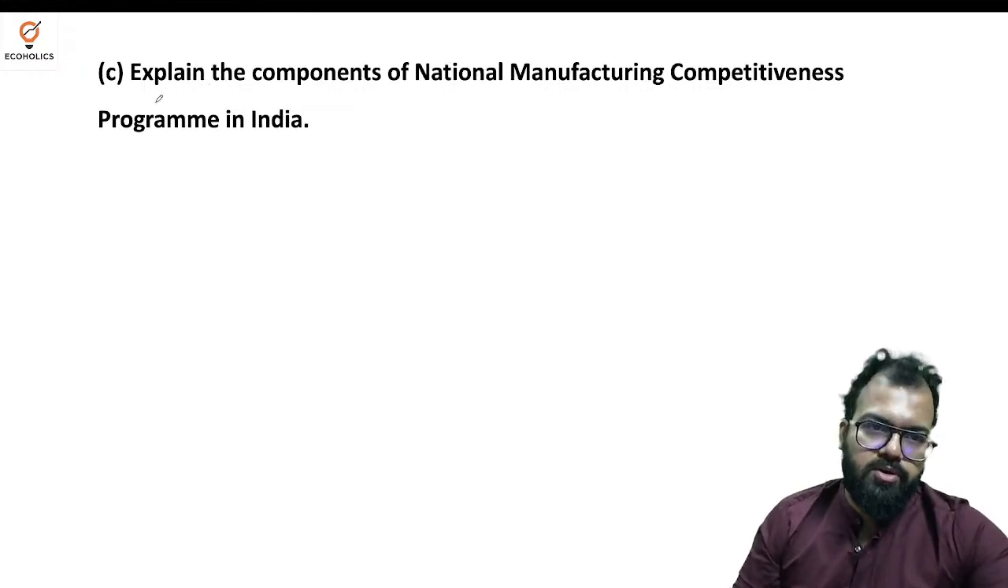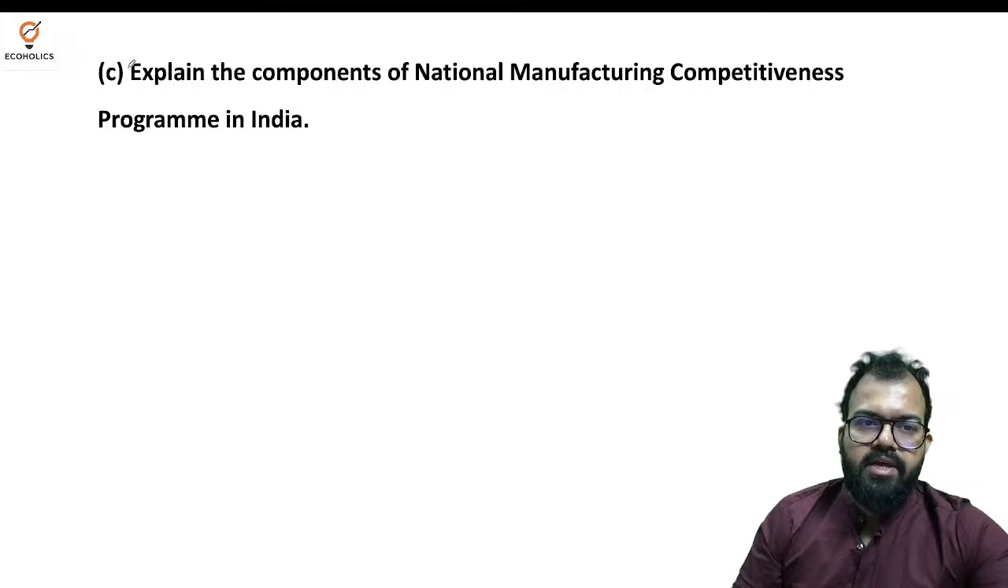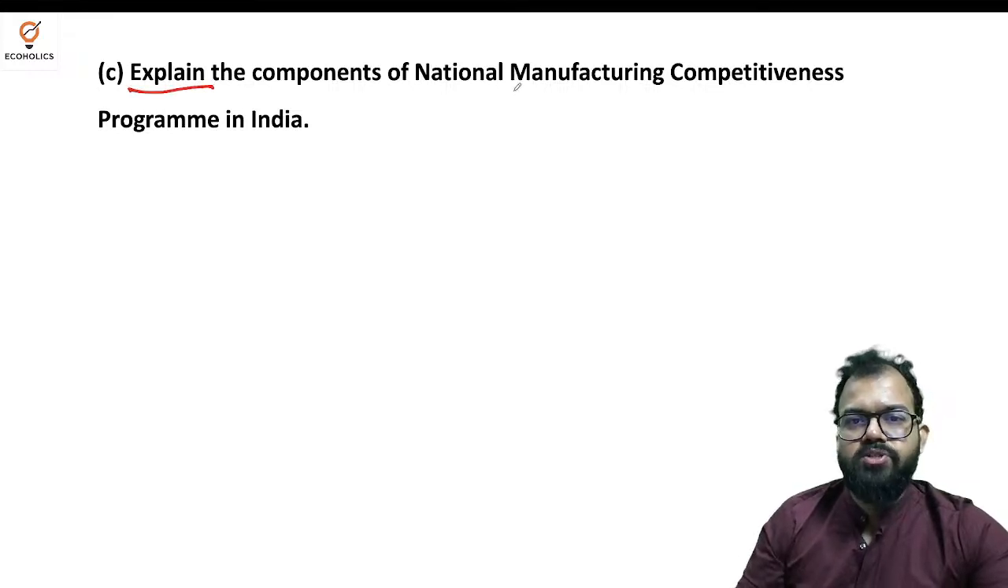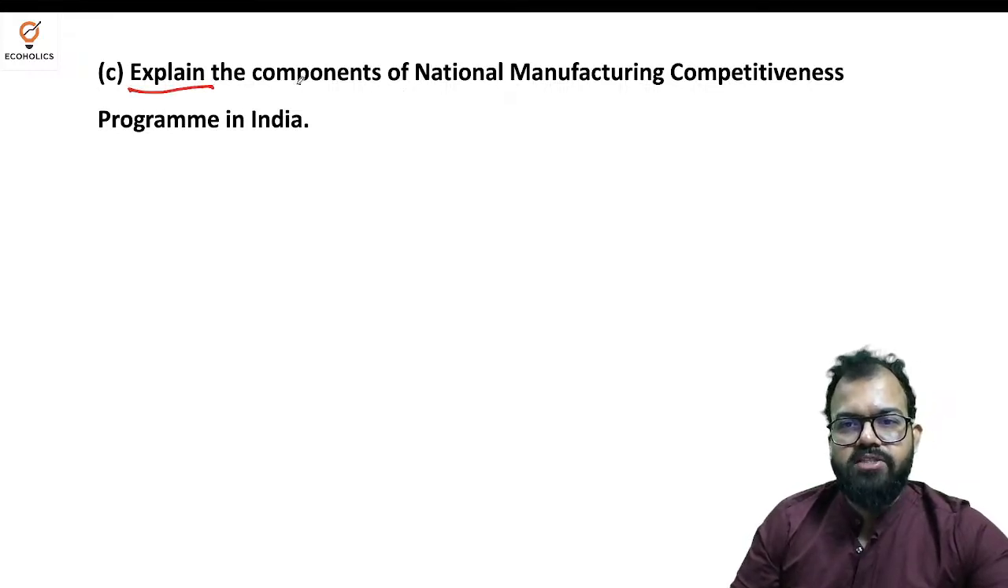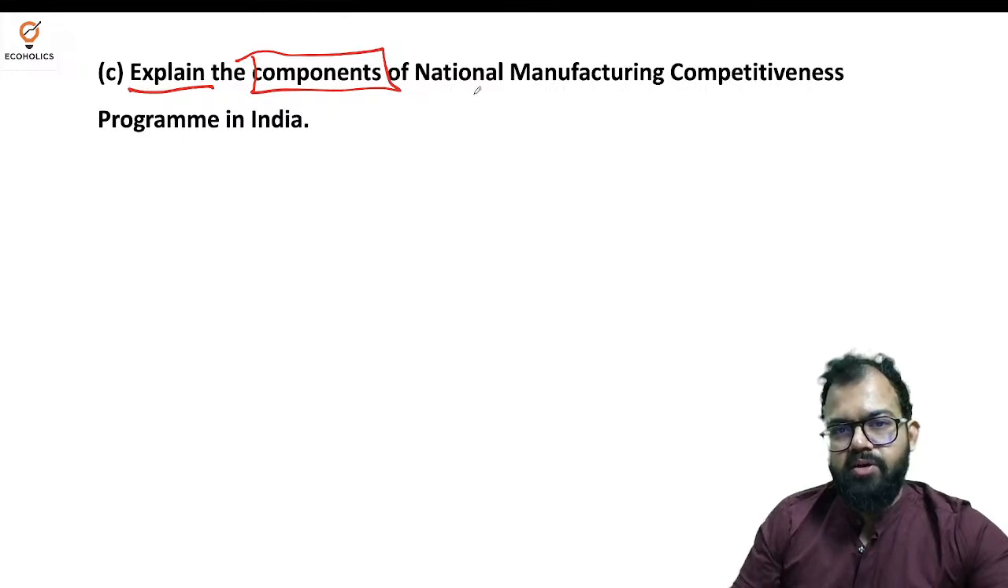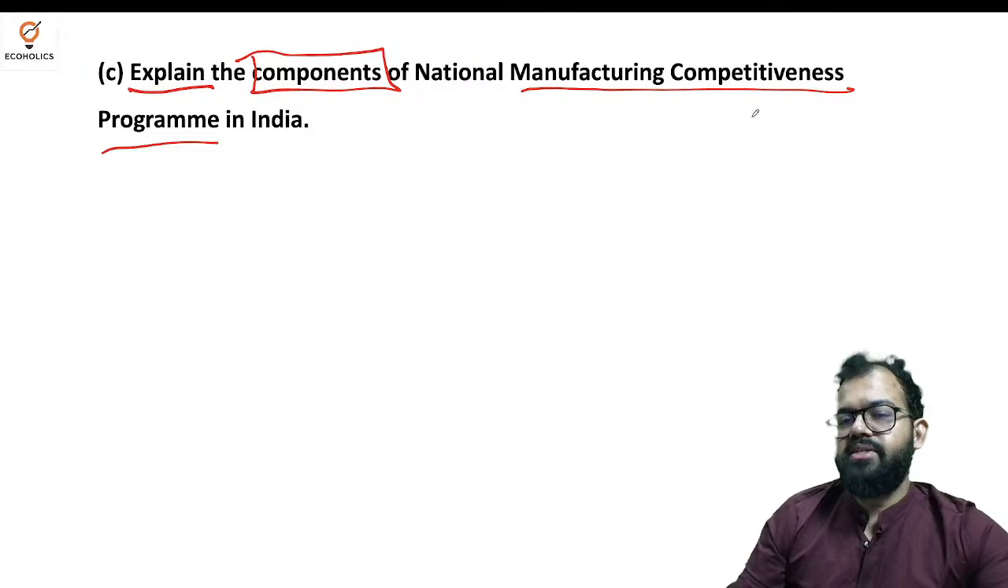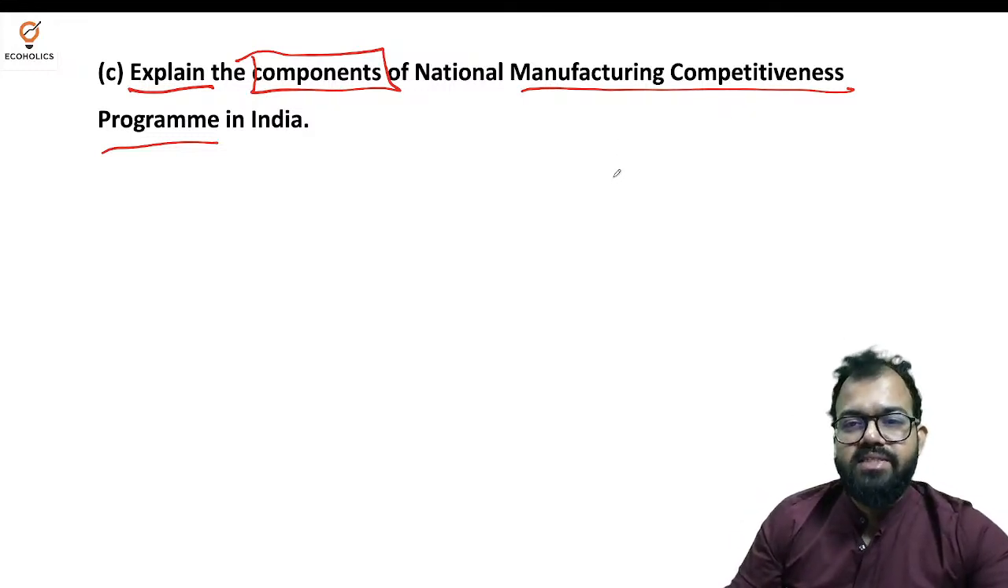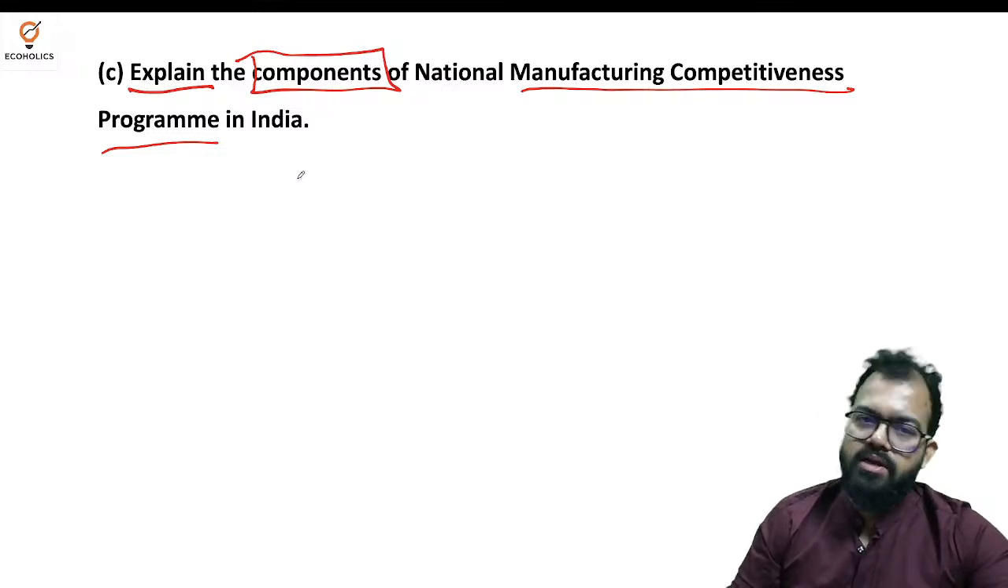Third question: explain the components of National Manufacturing Competitiveness Program in India. What exactly you need to explain? Components of what? National Manufacturing Competitiveness Program. Again, you can say why India is promoting the manufacturing sector, because we see that the manufacturing sector has a potential to improve the employment ratio in our country.